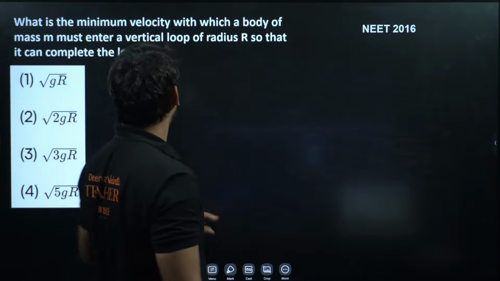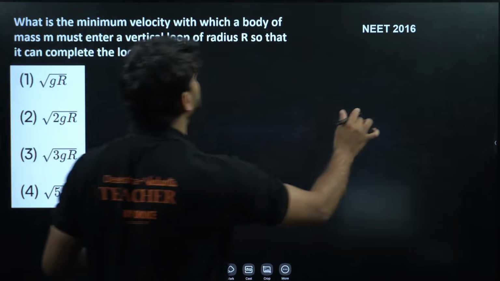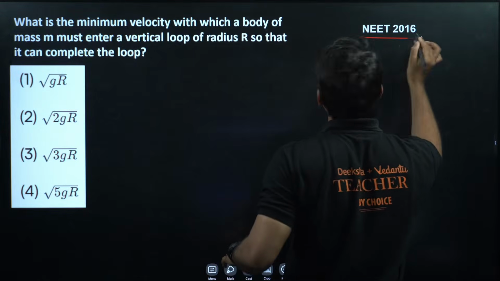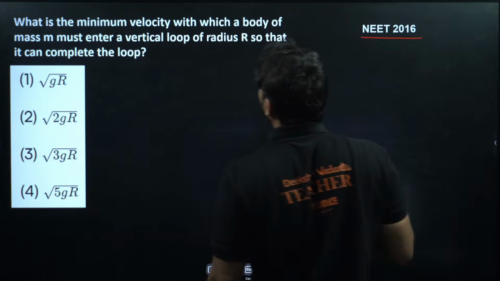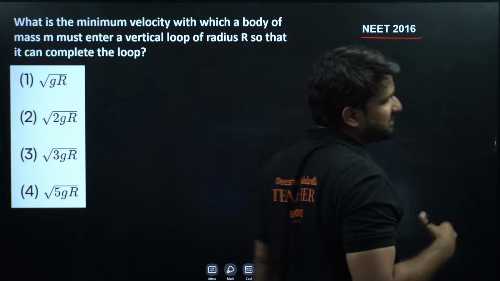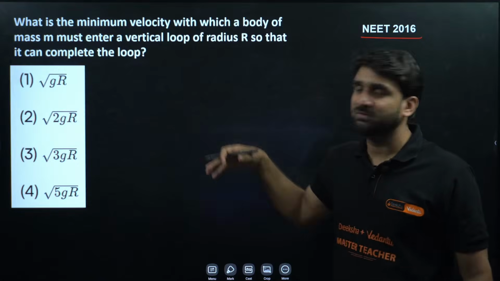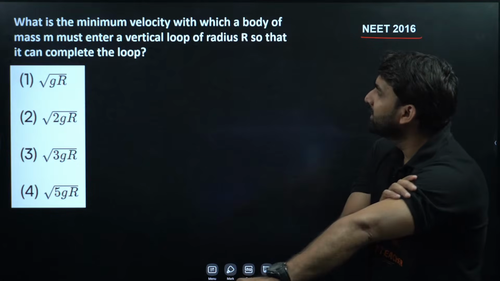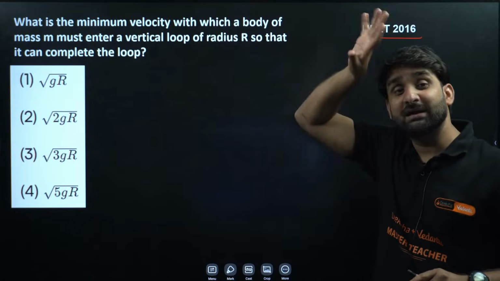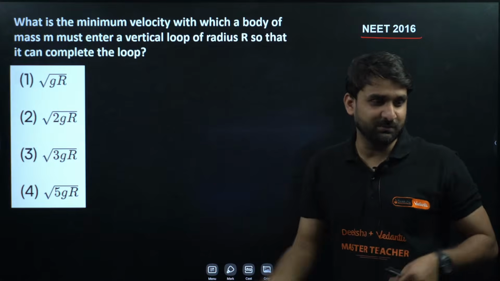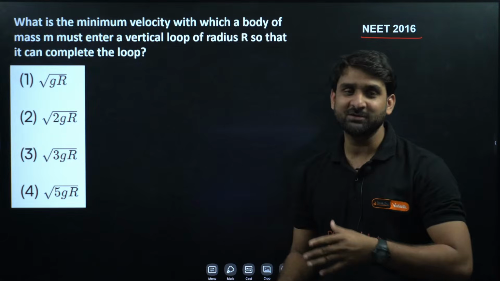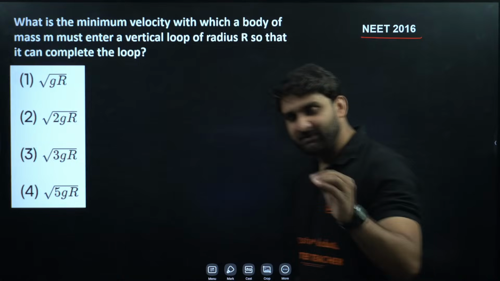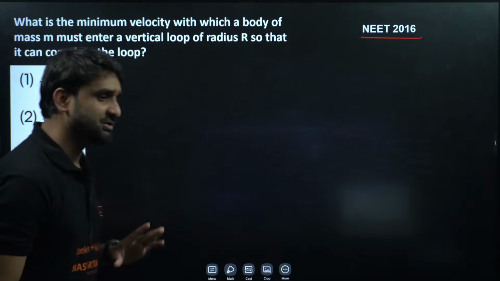Yes sir. Okay, look at the question from NEET 2016. Basically this question is: what is the minimum velocity with which a body of mass m must enter a vertical loop of radius r? I think by mistake I brought up this question in the laws of motion chapter. Basically this question is from the work, energy and power chapter, but still we can solve it. No problem. Instead of skipping this question, we should solve it.